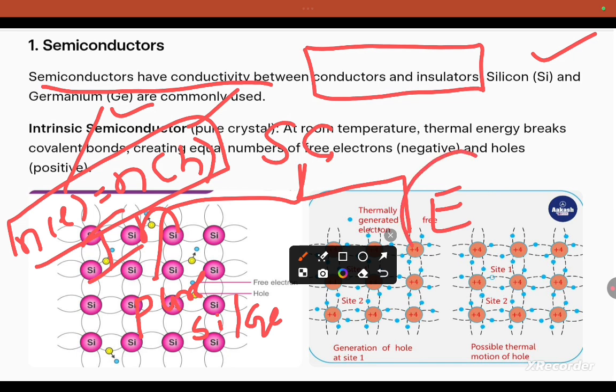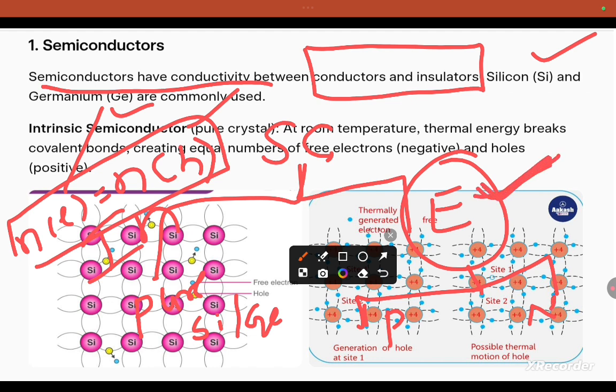Extrinsic semiconductors, based on the doping character, are considered as p-type and n-type semiconductors. Extrinsic semiconductors are used for multi-purpose applications.